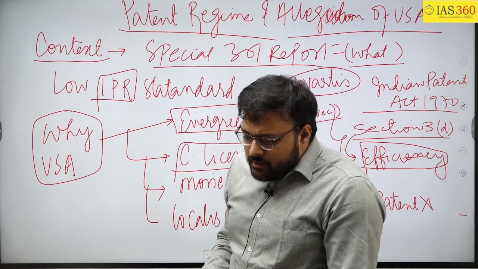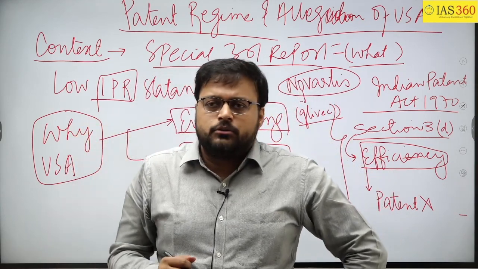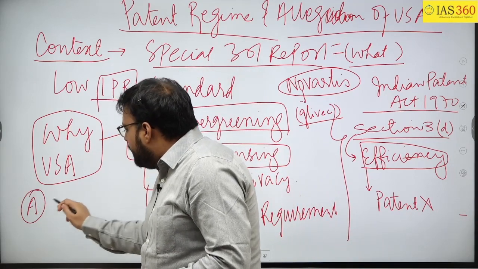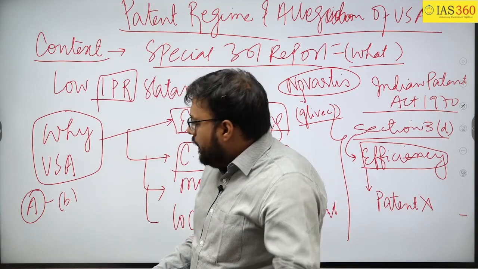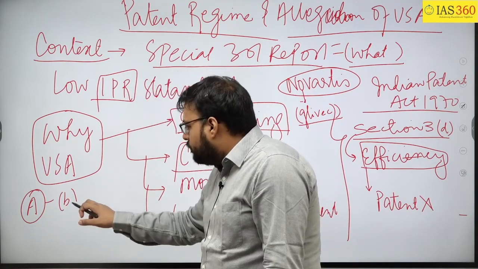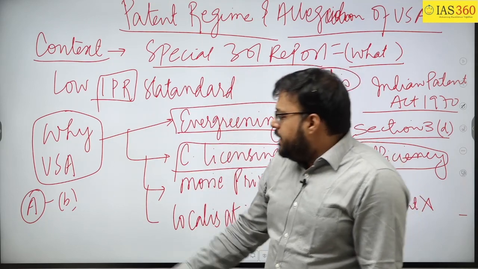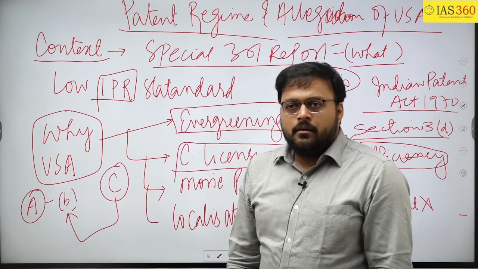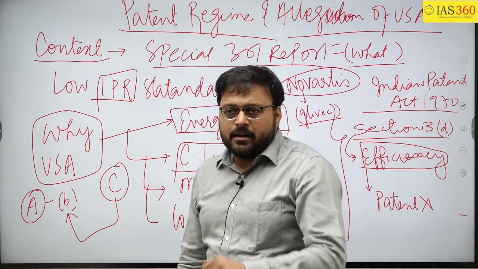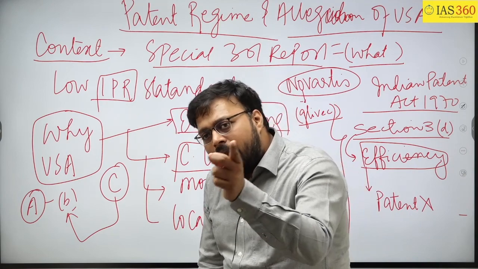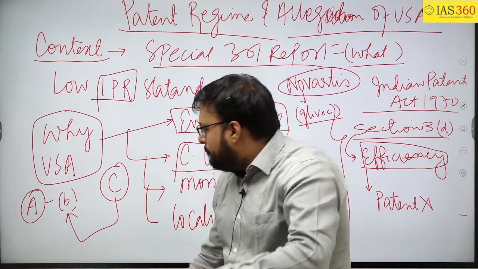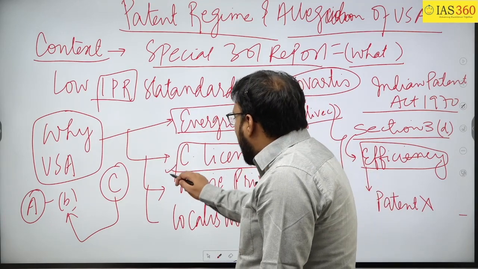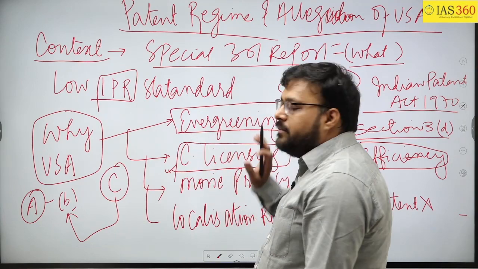There are some conditions under the TRIPS also, that if any company A has a patent of the drug B, just for an example, then any company C cannot manufacture this product B. But in extraordinary circumstances, the government can allow the production of the patented product also. So USA is against this, and it is called compulsory licensing.